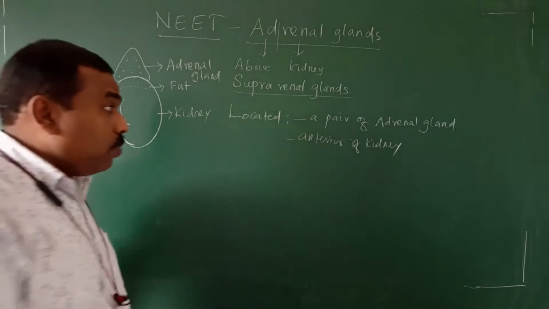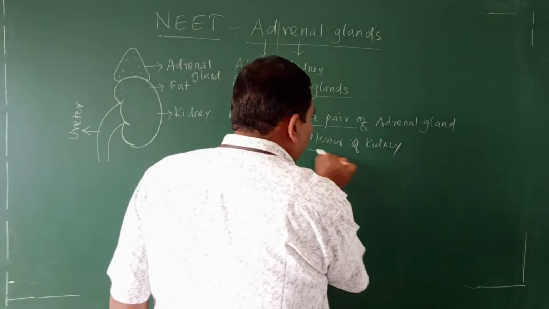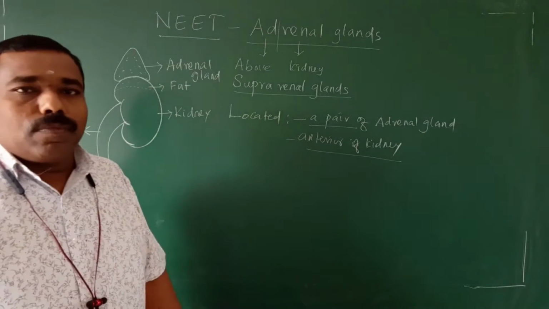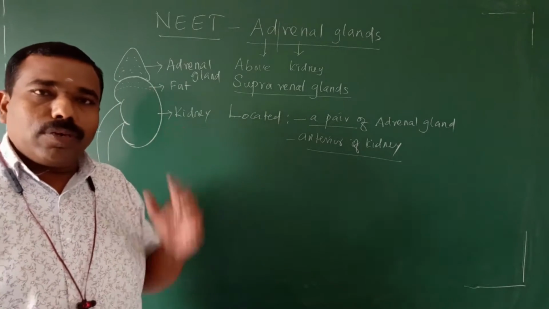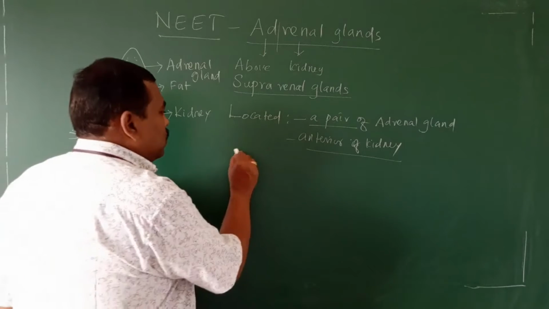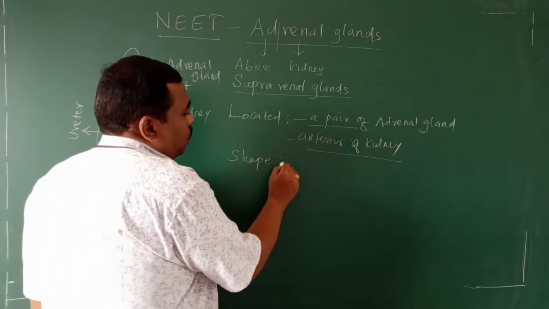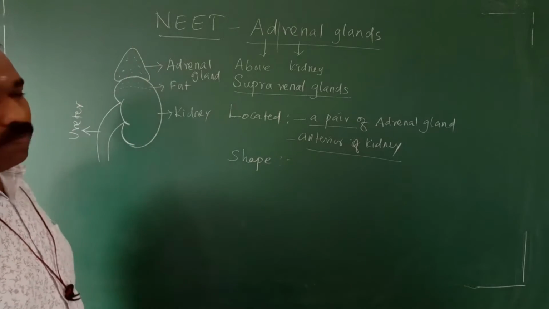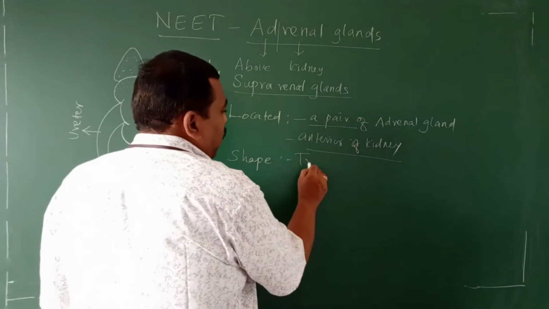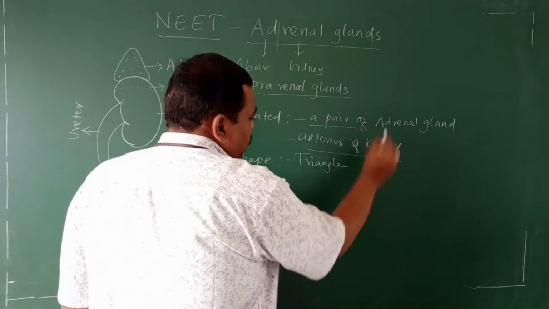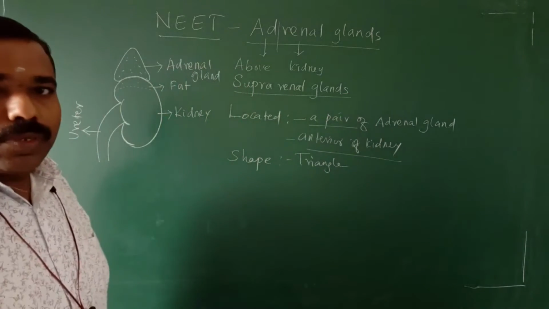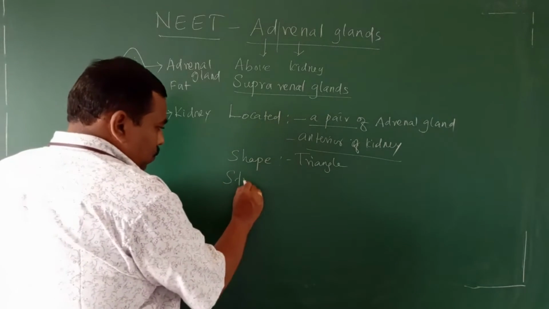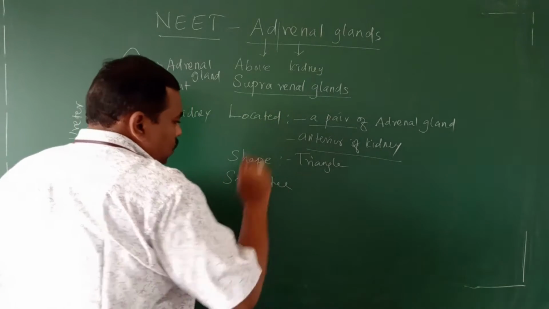A pair, double, that is the number. Location, above the kidney. Shape, what is this shape? Triangle in shape, triangle shaped structure.